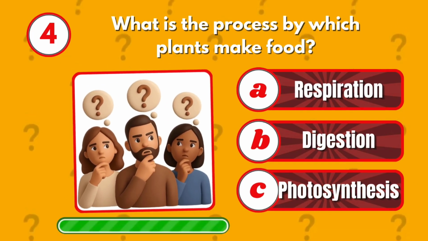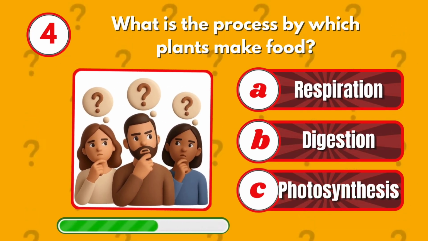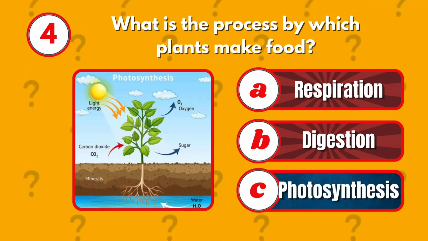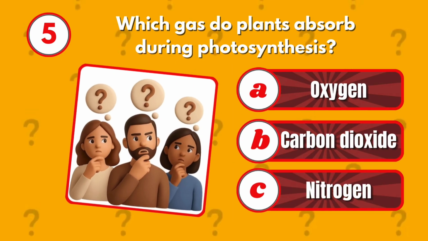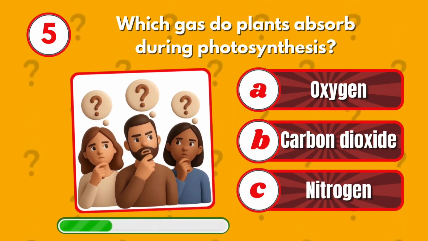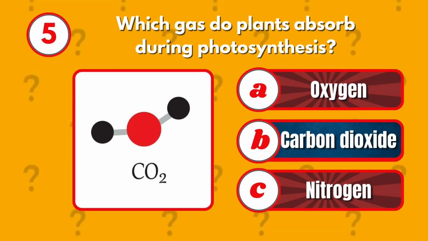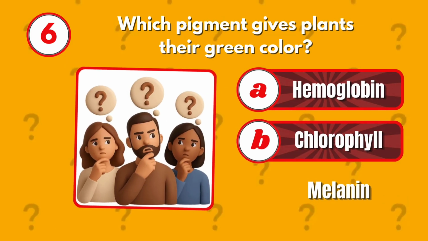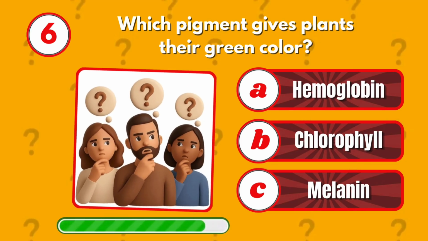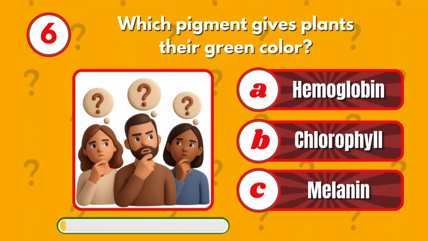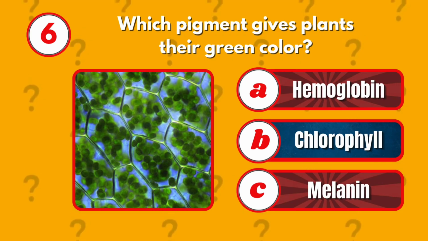What is the process by which plants make food? Photosynthesis. Which gas do plants absorb during photosynthesis? Carbon dioxide. Which pigment gives plants their green color? Chlorophyll.